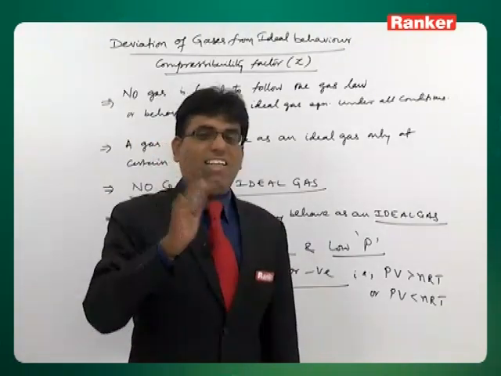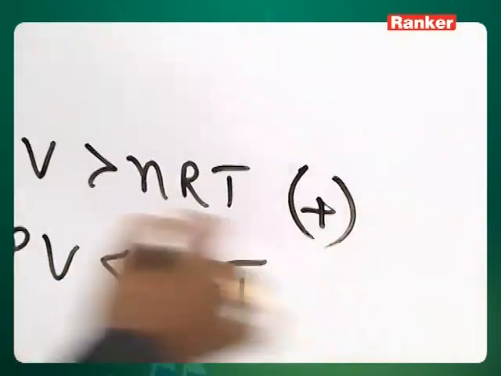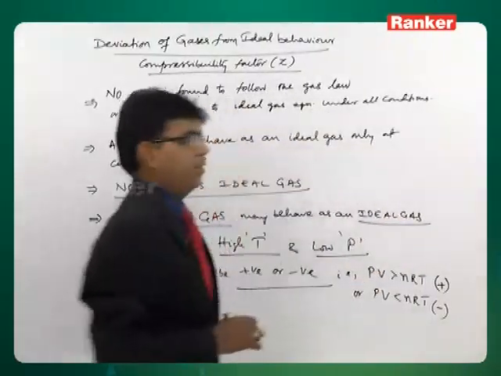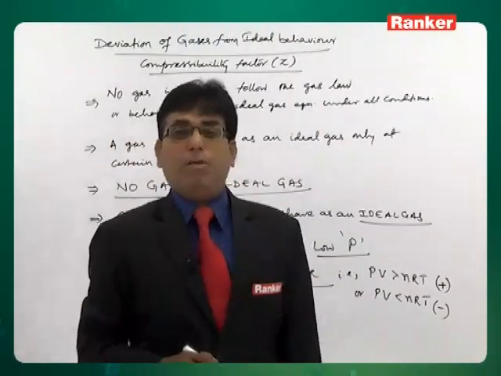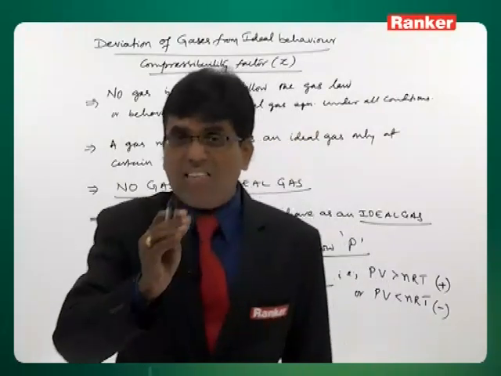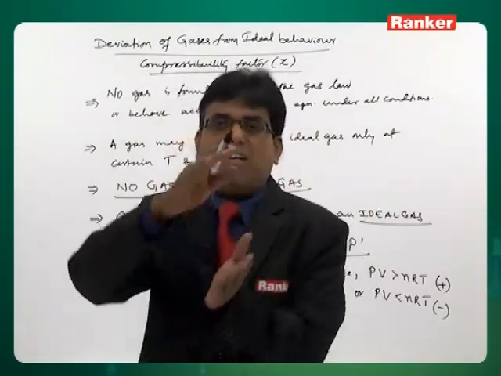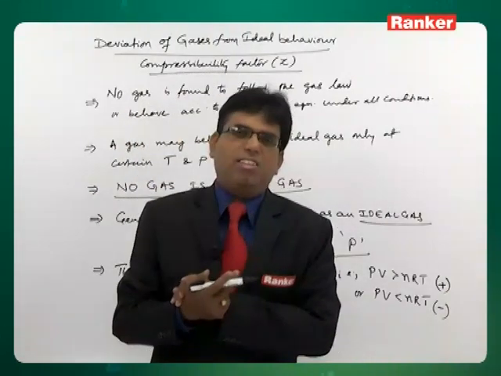If PV is greater than nRT, then we call it positive deviation, this is negative deviation. Certain gases will exhibit positive deviation, certain gases will exhibit negative deviation, certain gases will exhibit positive deviation under certain conditions, negative deviation under certain other conditions.